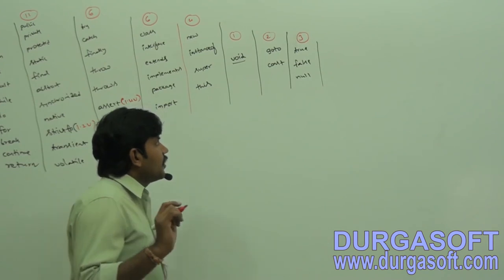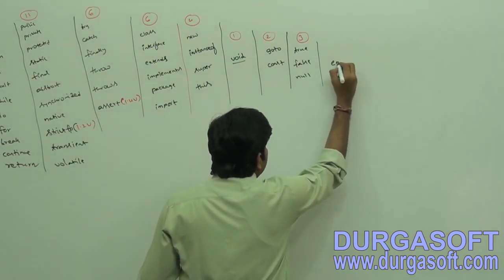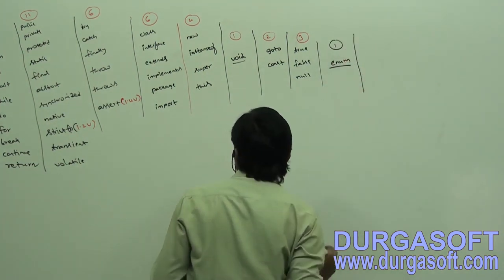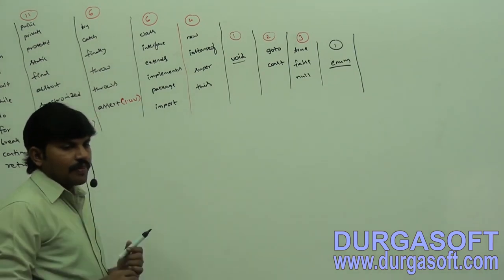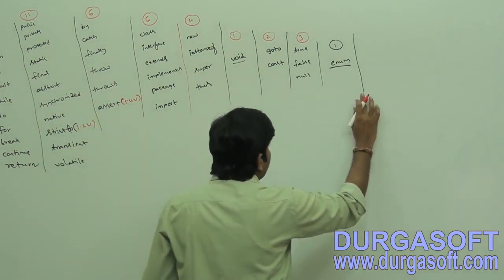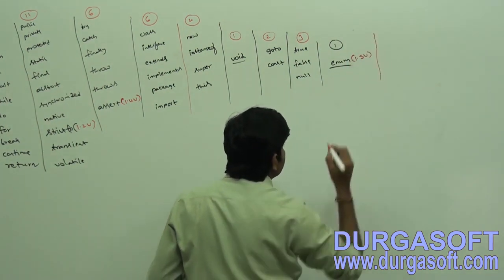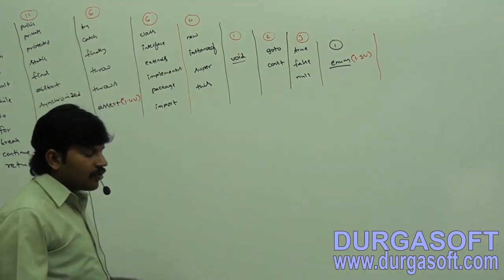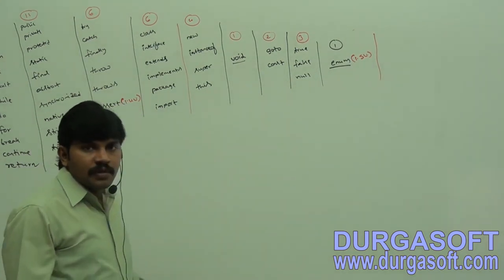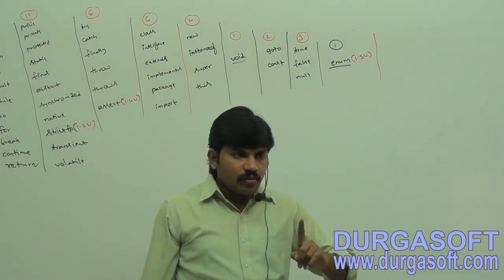So next one, enum keyword. Do you know within bracket in which version this one came? Enum, 1.5 version. Enum keyword within bracket 1.5 version. Sir, can you tell when we should go for enum? If we want to define a group of named constants, then we can go for enum.